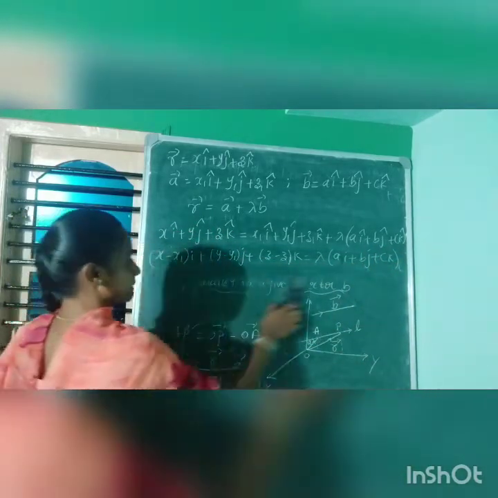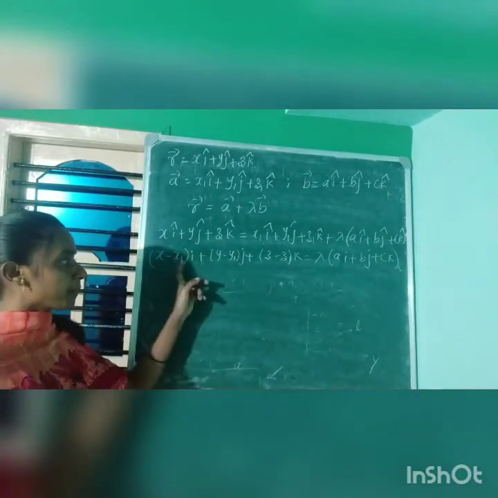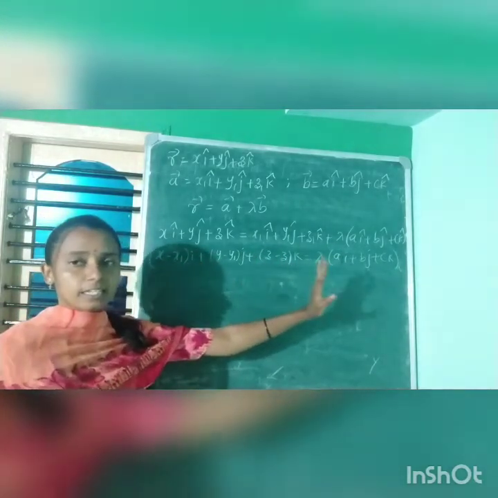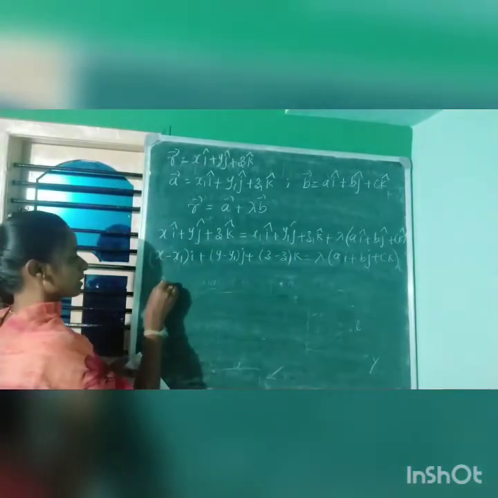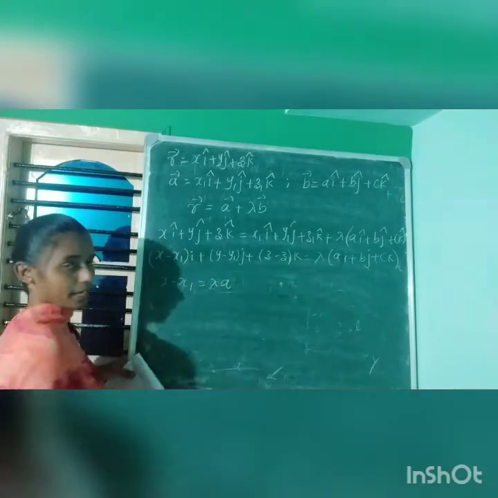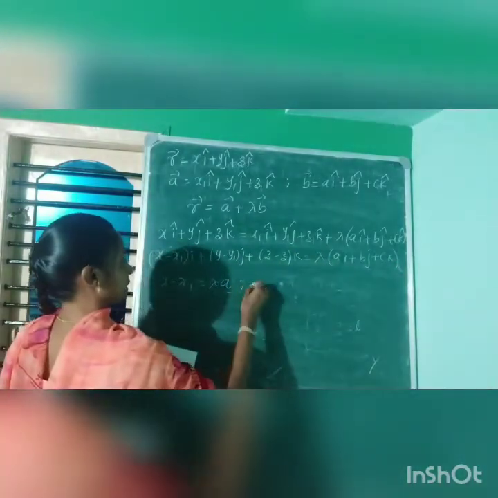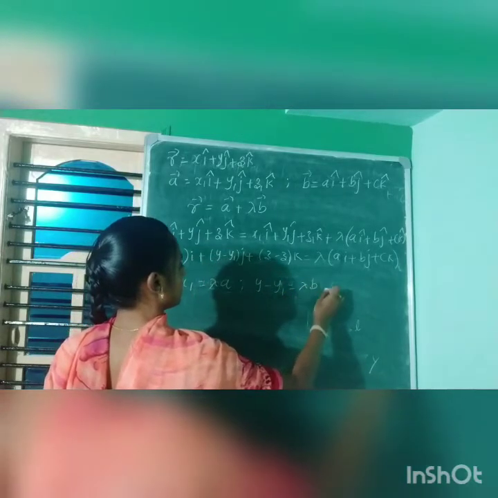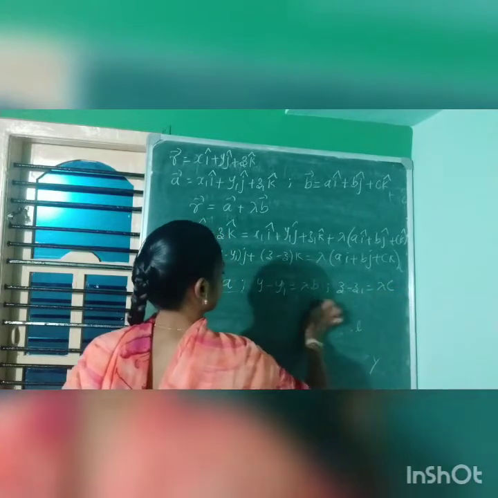Now I'll just write it directly. If you compare the i, j, k components on this side and this side, equating the i, j, k components, what will you get? You will get x minus x1 is equal to lambda a, meaning lambda is multiplied with all three terms. Next is y minus y1 is equal to lambda b. Next, z minus z1 is equal to lambda c.